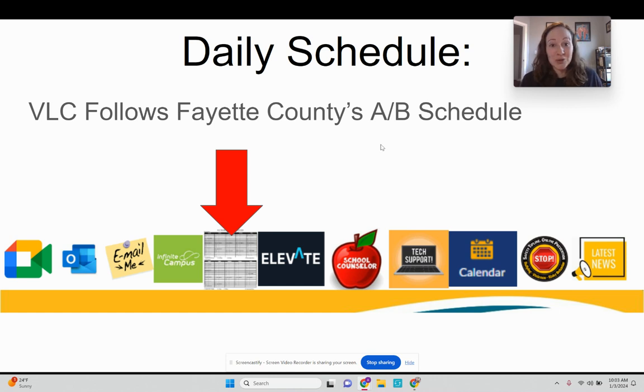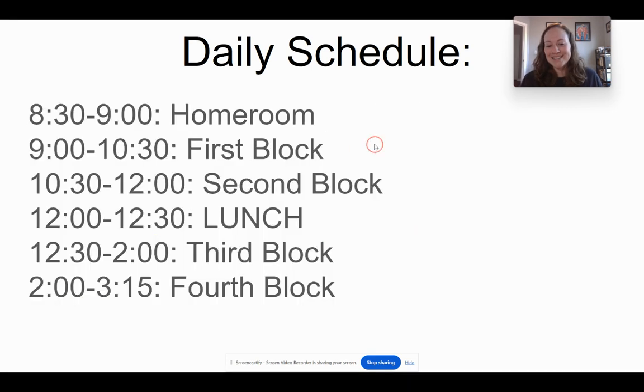If you are ever in a Google Meet and you're trying to get in and the teacher hasn't let you in or nobody's there, the first question you should ask yourself is, am I accidentally on my A day classes when it's a B day, or vice versa? Check the AB schedule and make sure you're going to the right classes on that day.